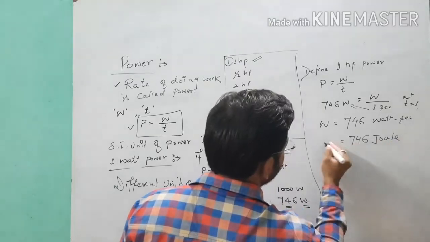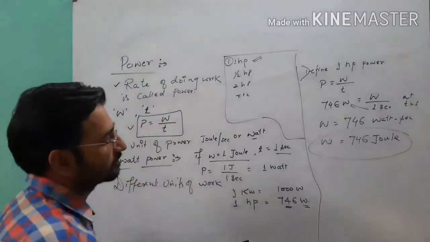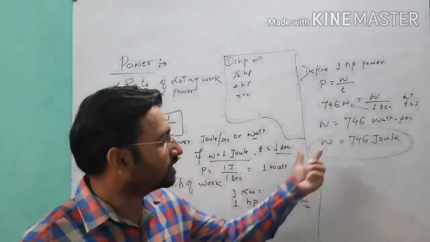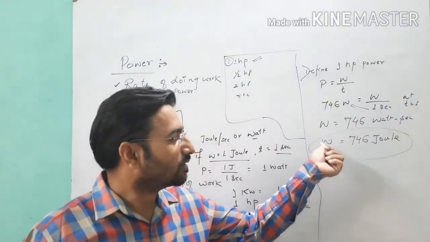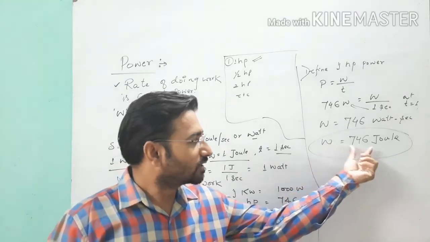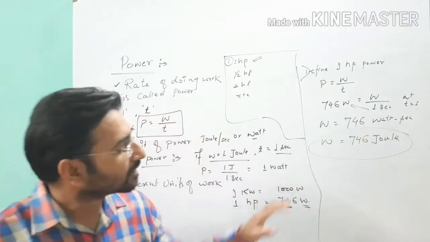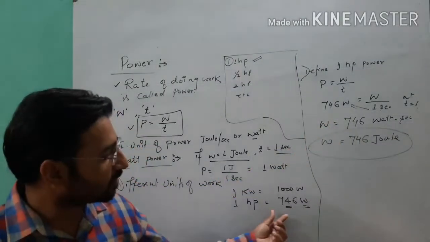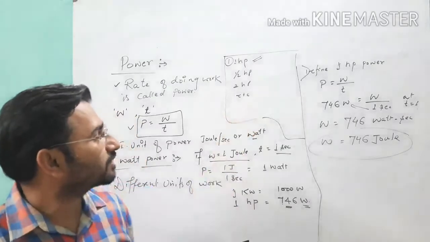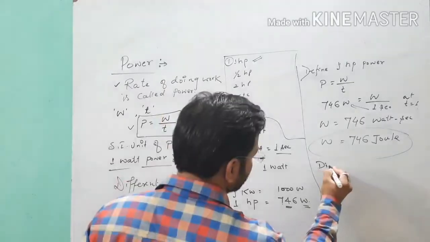So you can easily define 1 HP: 1 HP is the power of a machine if it does the work of 746 joule in 1 second. Means if a machine has a power of 1 HP, it will do 746 joule of work in 1 second.